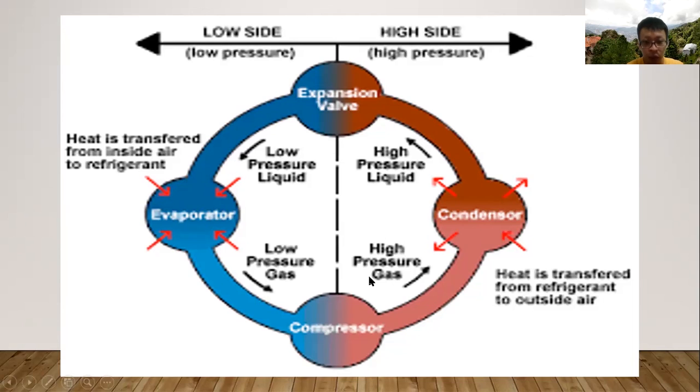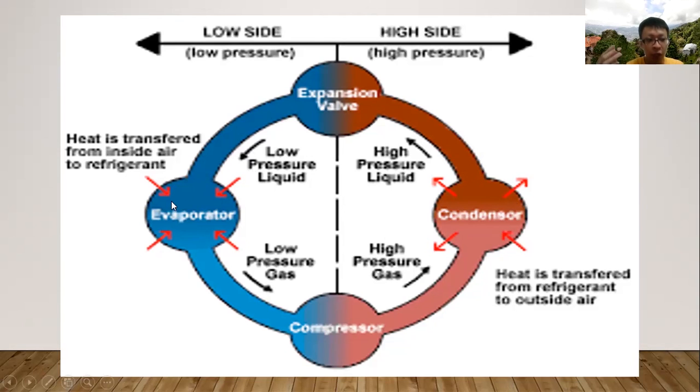So in this loop, it will be a high pressure gas, and then the refrigerant will reach the condenser. Part of the heat will be released to the atmosphere and the outside air, and then it flows back to the expansion valve. It's still a high pressure liquid, right? After reaching the expansion valve, the pressure is reduced, and by reducing the pressure, we also reduce the temperature. So here it becomes a low pressure liquid again, also at a lower temperature than the refrigerated area.